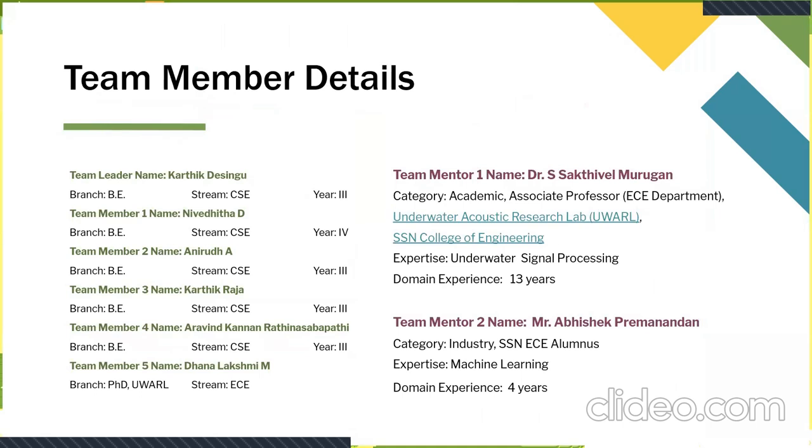And finally, that brings us to the end of the presentation of the idea. Our team consists of 6 members, all from SSN College of Engineering in Chennai. We are mentored by Dr. Saktivel Murugan, who is an associate professor at the EC department and is the principal investigator at the Underwater Acoustic Research Lab. Our second mentor is Mr. Abhishek Premanandan, who is an industrial machine learning expert. He's also an SSN EC alumnus, and he has a domain experience of 4 years.